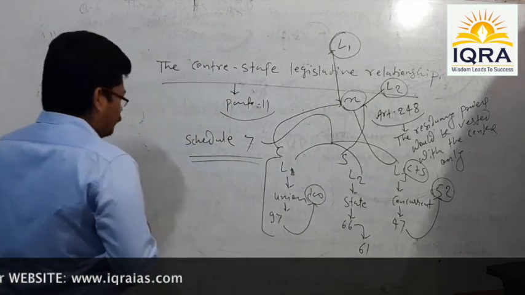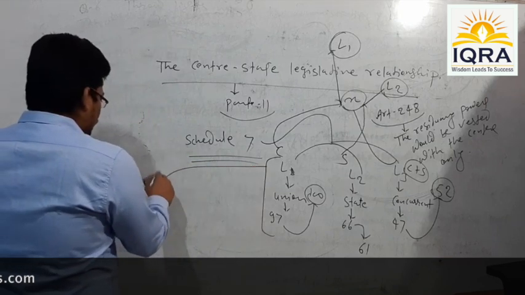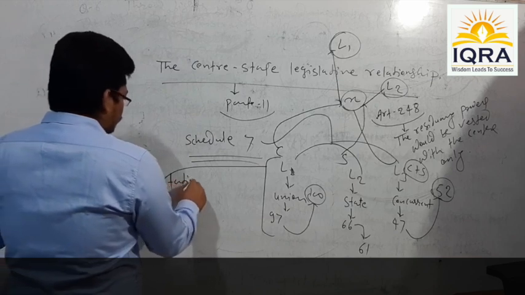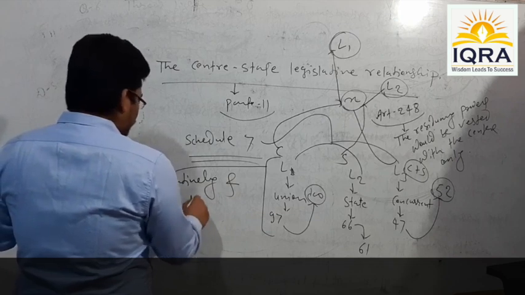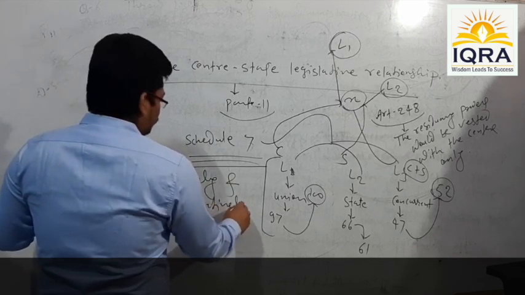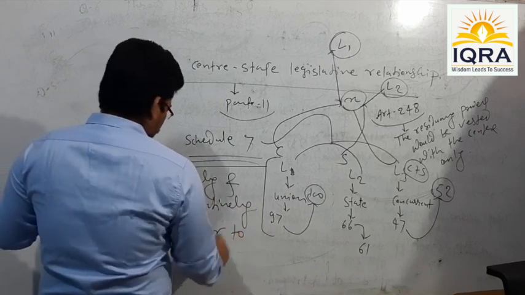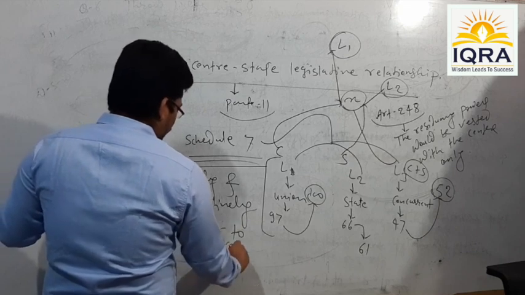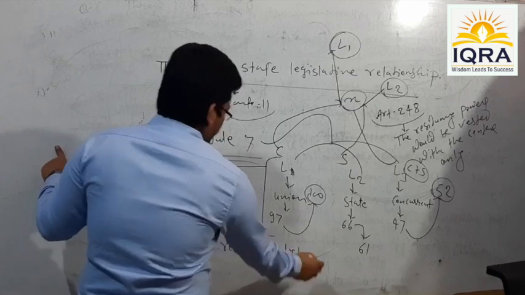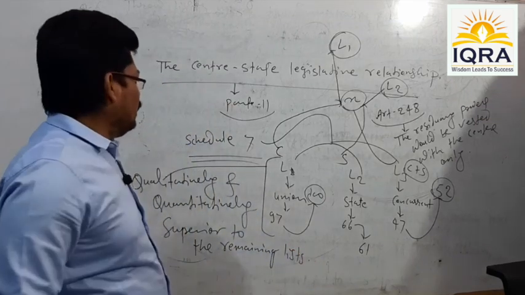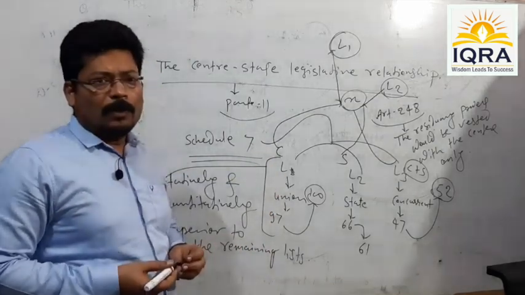Means list 1 is qualitatively and quantitatively superior to the remaining lists. Means the maximum number of subject items are given in list 1, and again the most qualitative subject items are given in list 1.